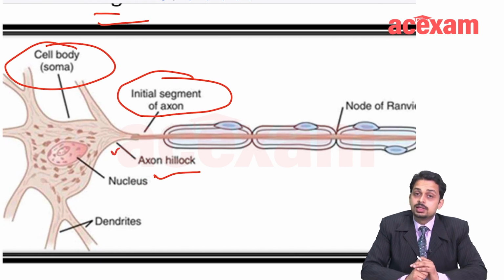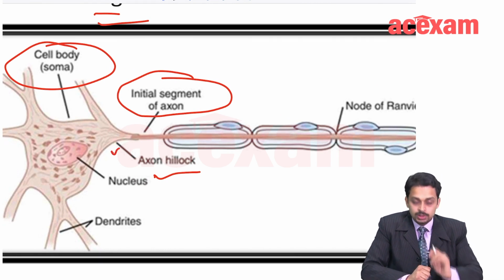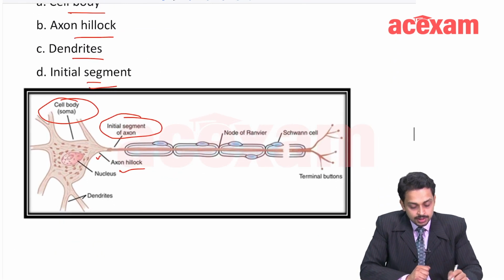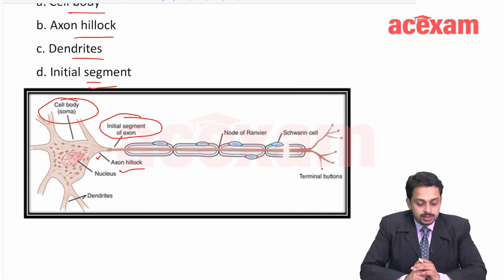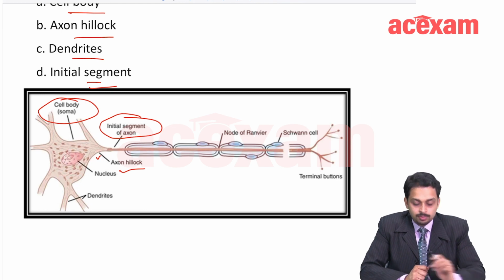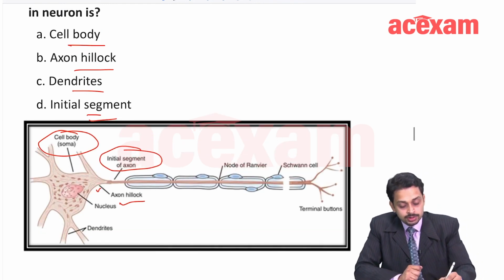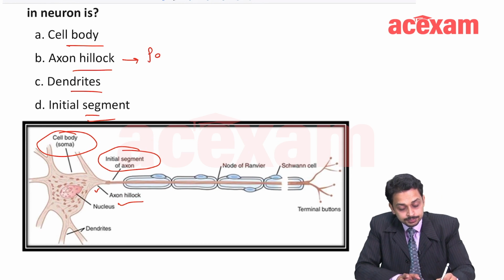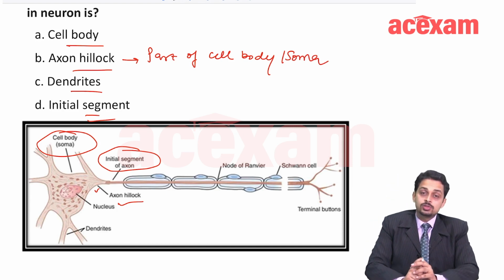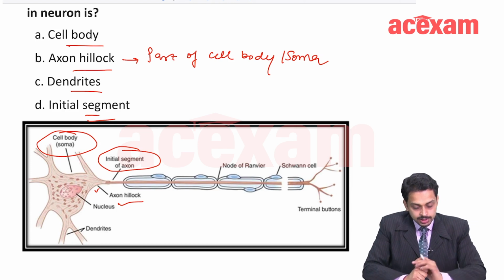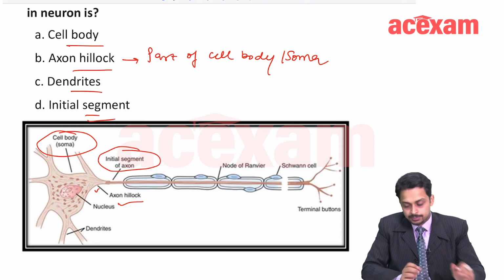One question within this question: is the axon hillock a part of the cell body or a part of the axon? The answer is, it's a part of the cell body. So axon hillock is a part of the cell body. This is a very important point. Cell body of a neuron is known as soma. Initial segment of axon is the first segment of the axon, right?